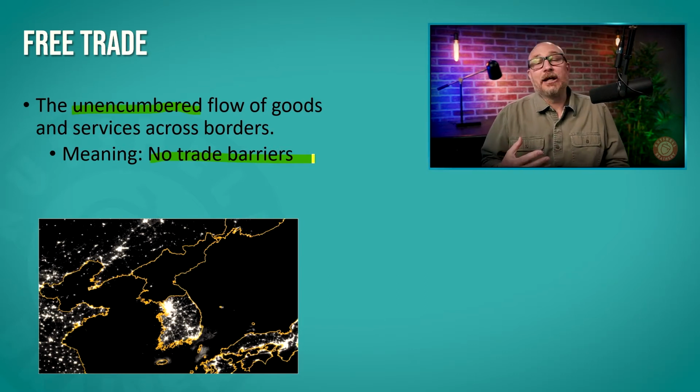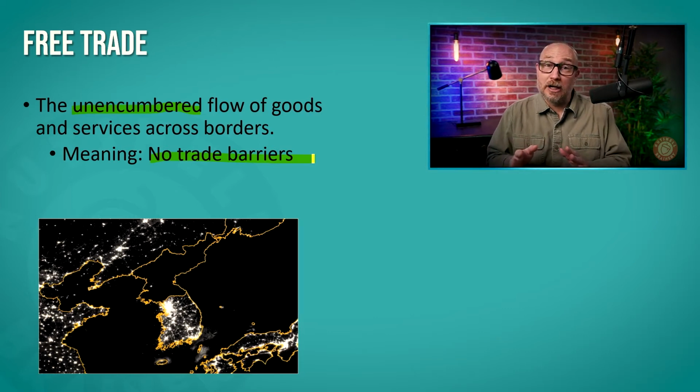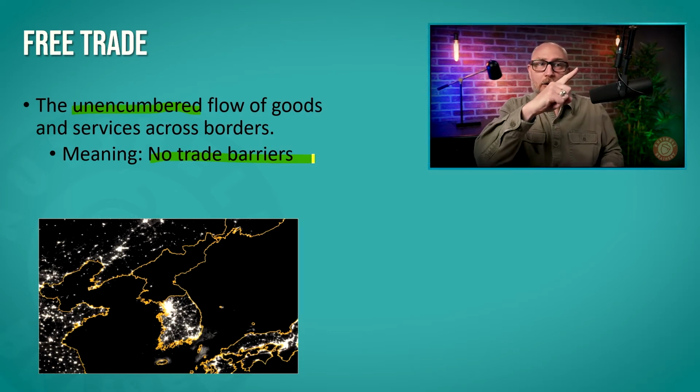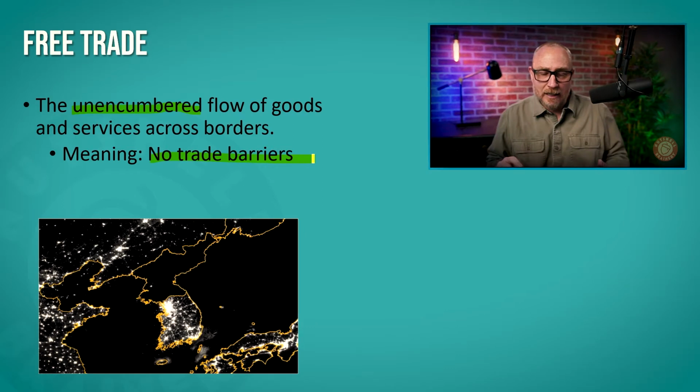And yet, in order for comparative advantage to work, something we talked about in a previous lecture, I'll put a little link to it up there, in order for comparative advantage to really work its magic, we need to have as much free trade as possible. Nevertheless, it doesn't really happen that way.